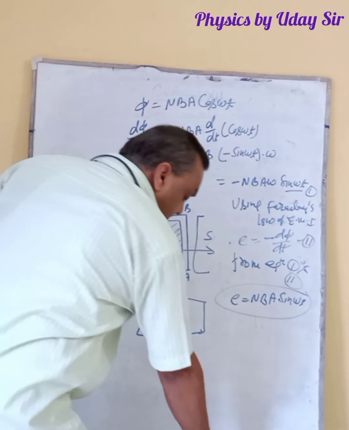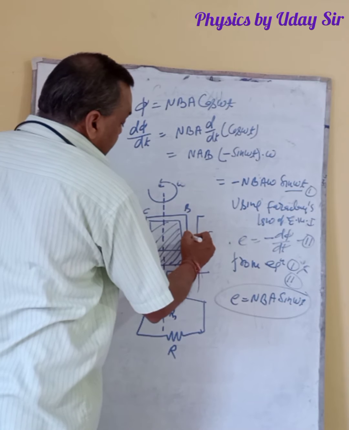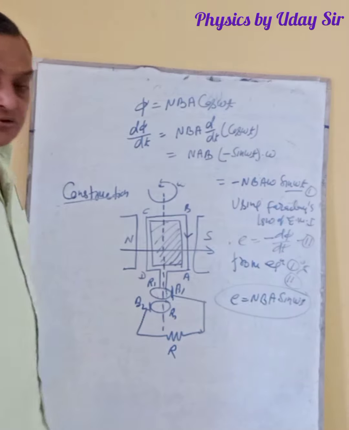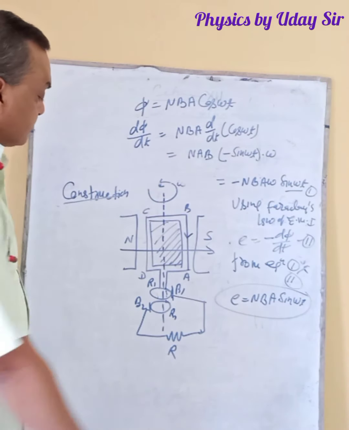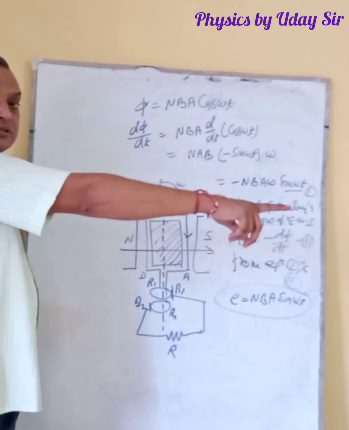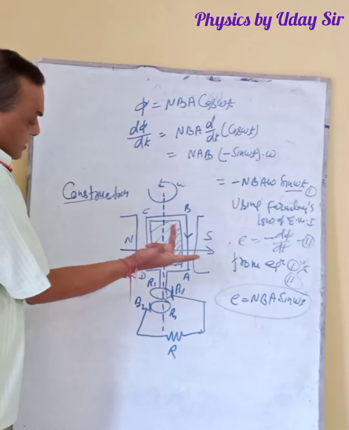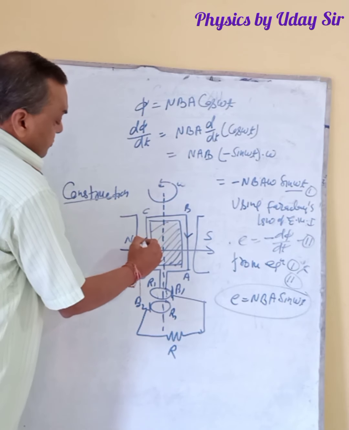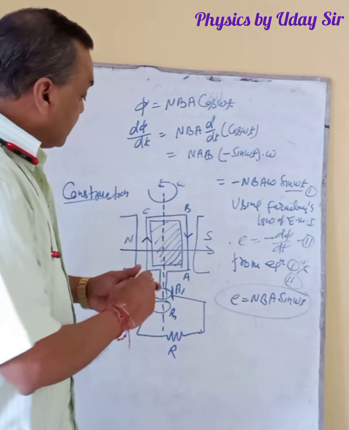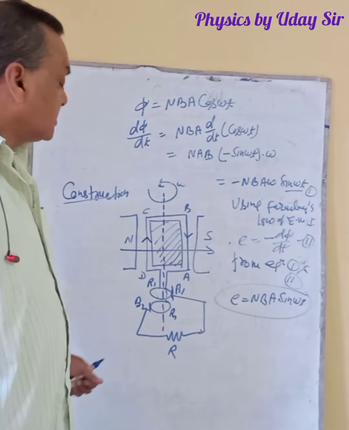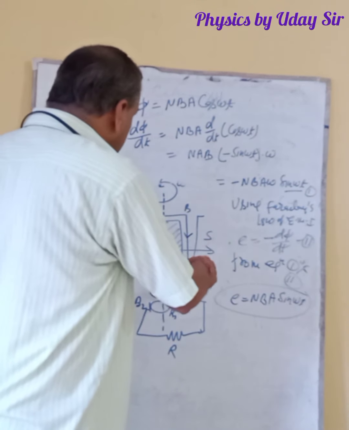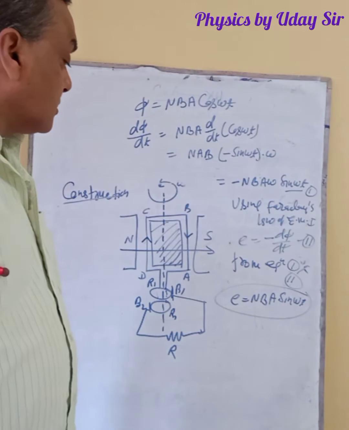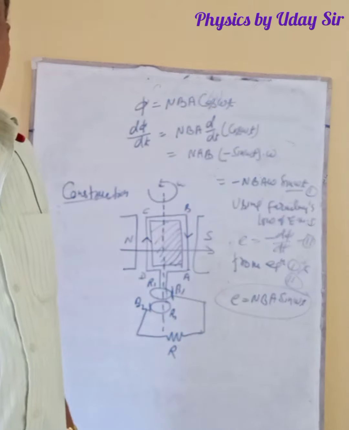So what is the direction? This is direction B to A. Now CD comes outside, so the magnetic field remains constant, and with the motion like this, CD comes outside, so it means current will be D to C. So whenever the coil rotates, initially the direction of current is B to A, and here D to C.